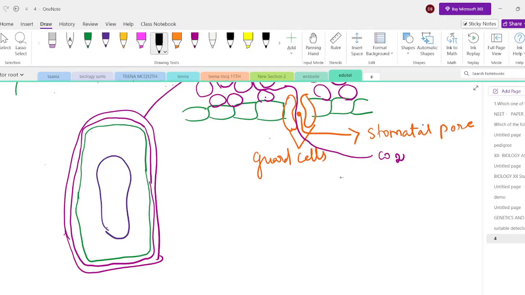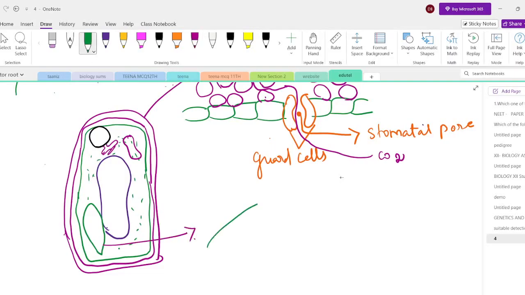In the periphery region, what is present? The nucleus is present. I just want to draw the chloroplast. A single chloroplast, though more than 20 or 40 chloroplasts are also present. So this is the cytoplasm, the fluid matrix, and mitochondria is also present. Mitochondria, and then here endoplasmic reticulum, everything is present. I just want to draw this single chloroplast structure, then you can understand very easily.